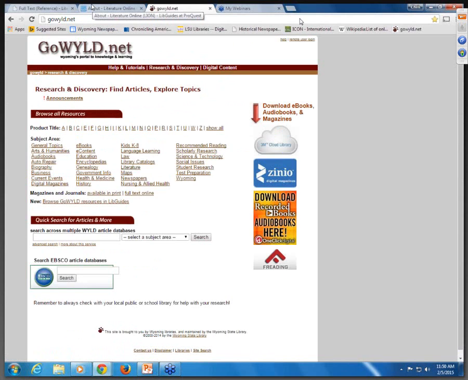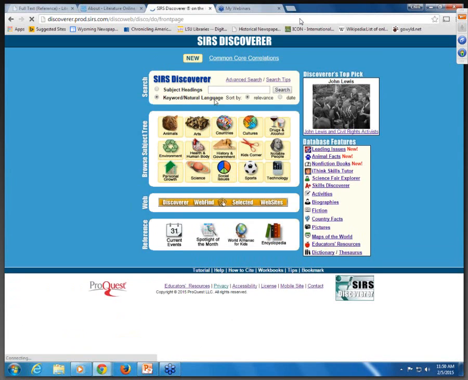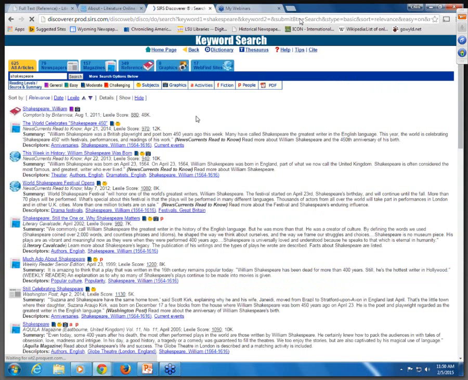Another resource geared more towards the younger and school set is Searchasaurus Discoverer. Notice that they've added some new material. If you've not been in here in a while, they've added nonfiction books, animal facts. So this will give us a different look on our Shakespeare search. There are tabs across the top, newspapers, magazines, reference items, and graphics, as well as links to websites.